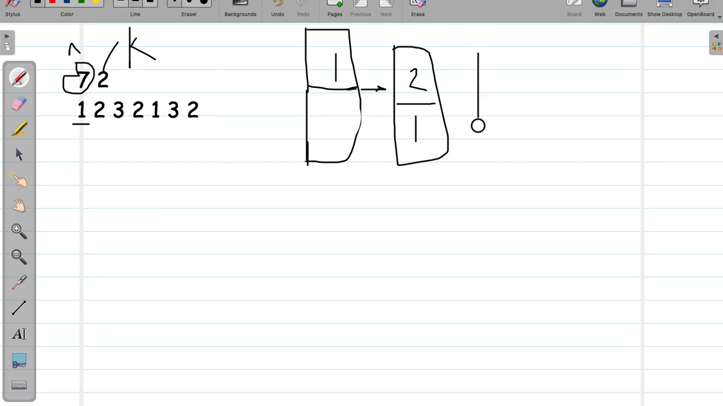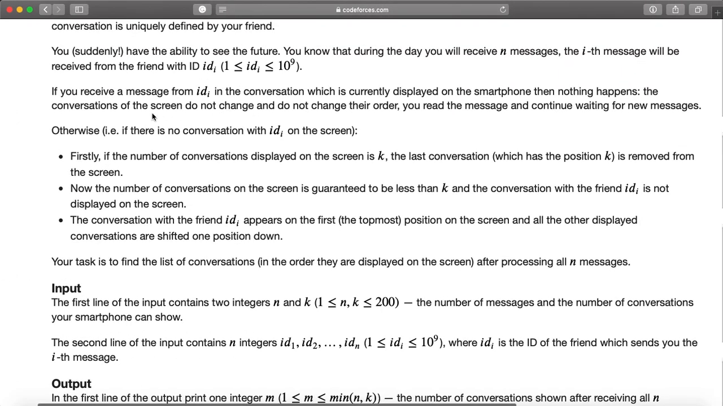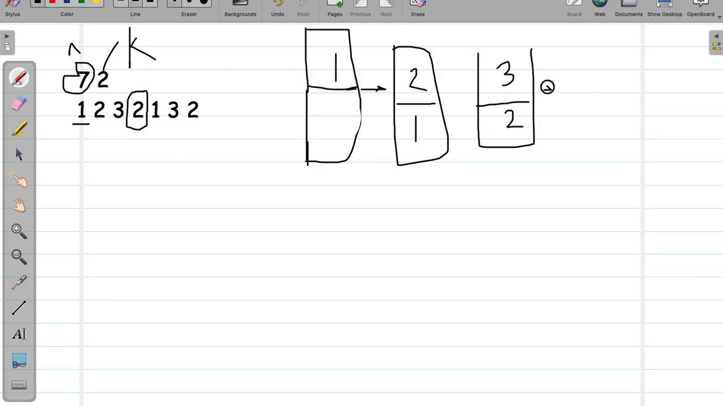Now if 3 is received, then 2 shifts below it and 3 is shown. Now in this case, if 2 is again sending a message, then nothing happens. The order does not change, as mentioned in the problem statement. The conversations on the screen do not change and do not change their order. You read the message and continue waiting for the new message. So for the new message, again the same stack will appear: 3, 2.